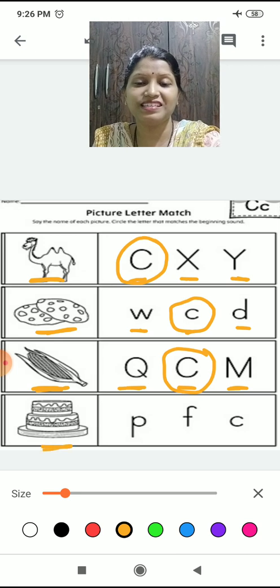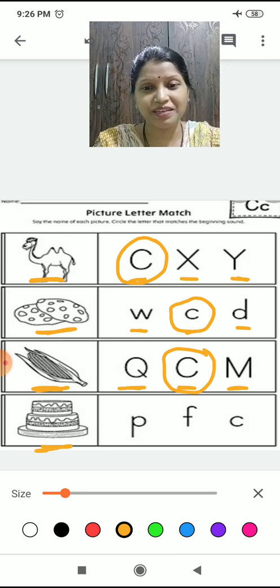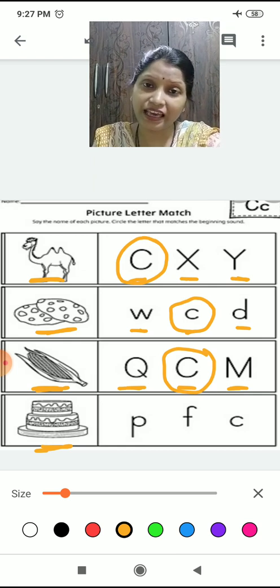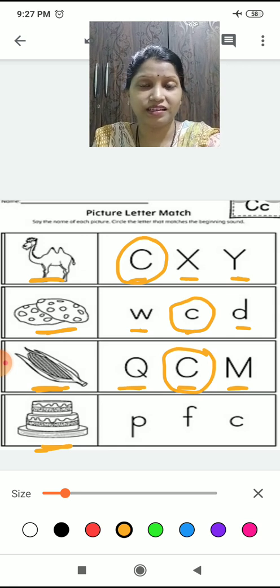Now what is this? Yes. Yummy. We like to have it. What is it? Cake. Yes. So C is for cake. C says cake. Right? C has a sound of K. Cake has a sound of a K. Cake. C is for cake.